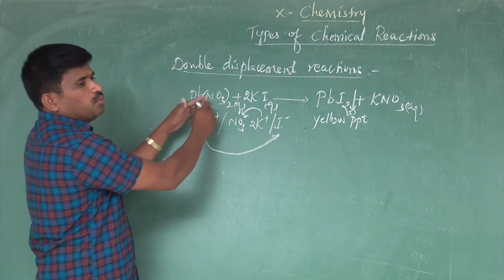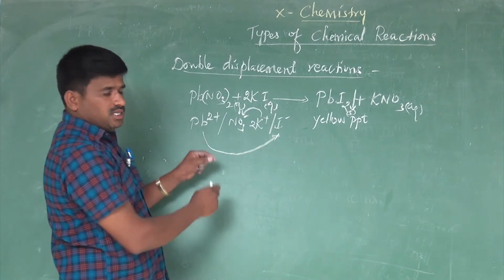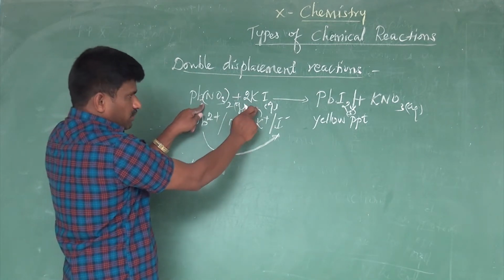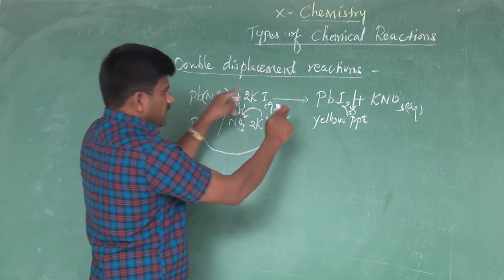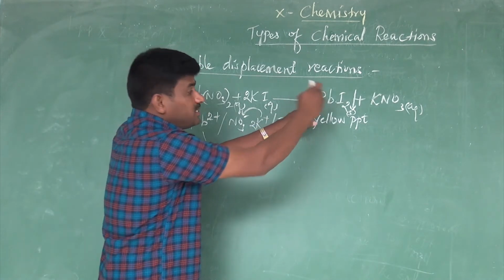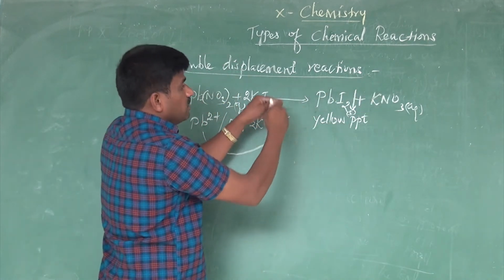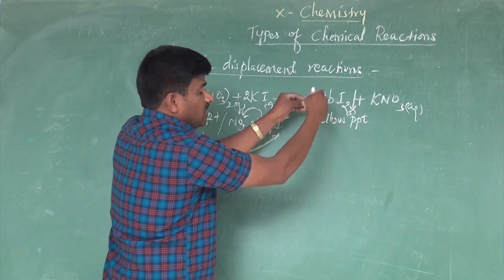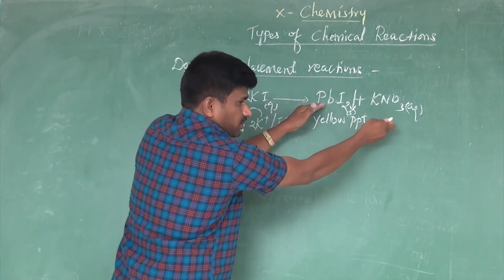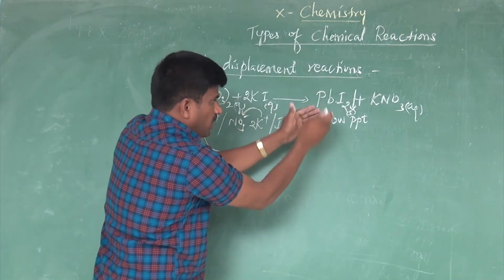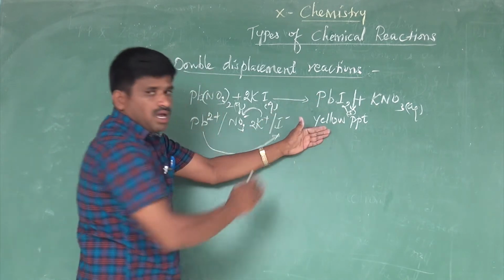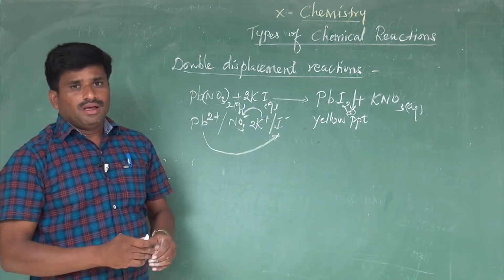When the two compounds are mixed, if there is an interchange of ions, by interchanging of ions, new products are obtained. One product must be the precipitate, and another product will be water.